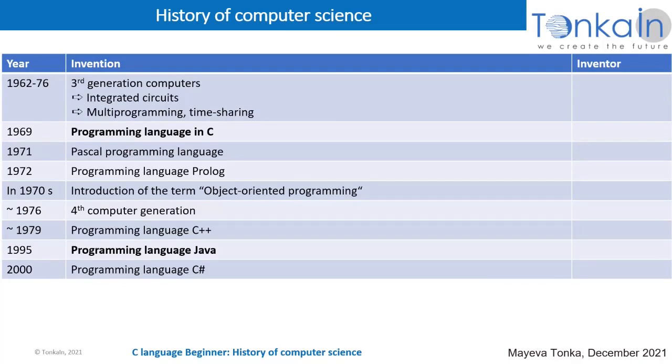And in the 1970s, the term object-oriented programming was introduced. 6 years later, we already had the fourth computer generation, and 3 years later, the programming language C++ was published. 6 years later, the popular programming language Java was invented and published.